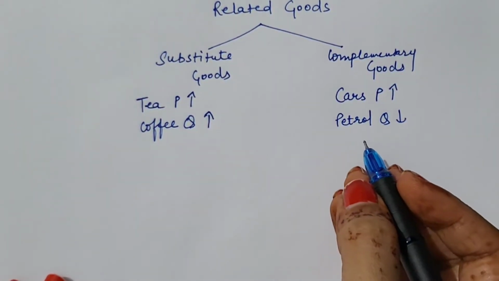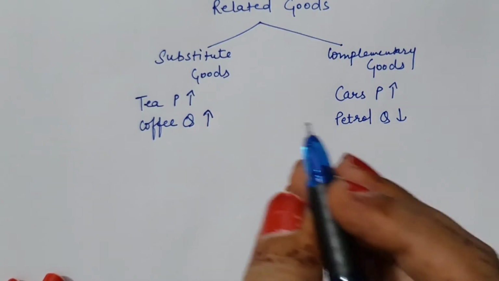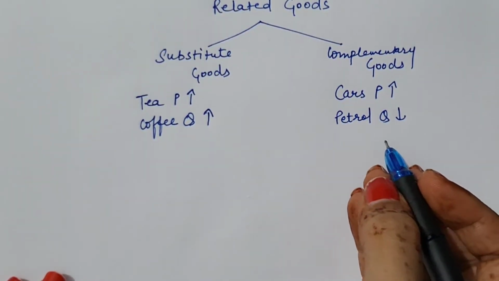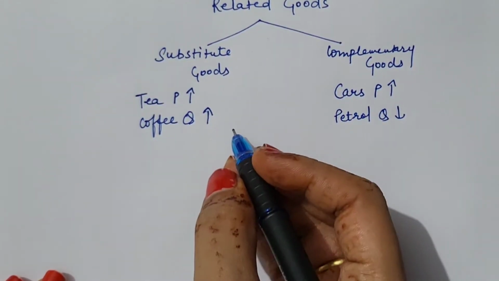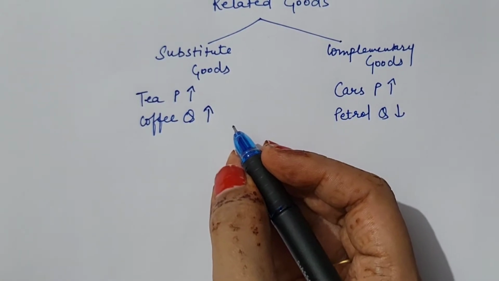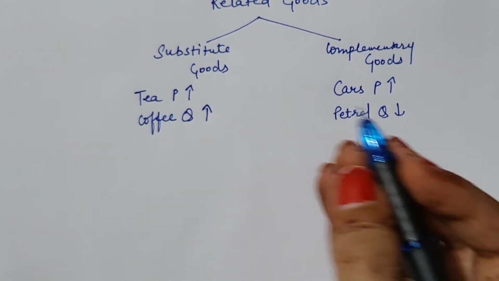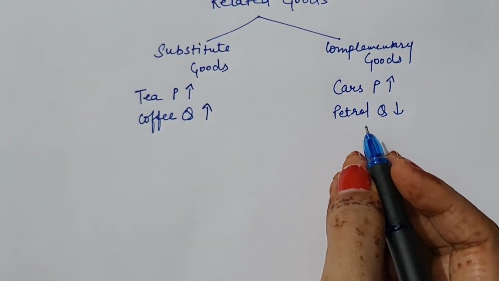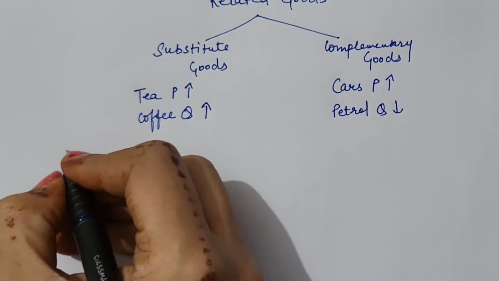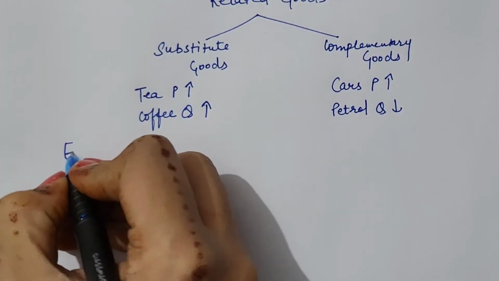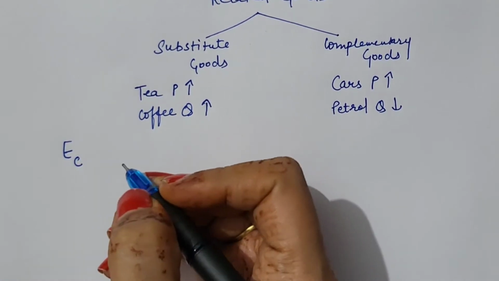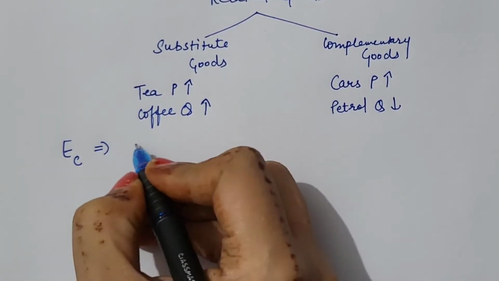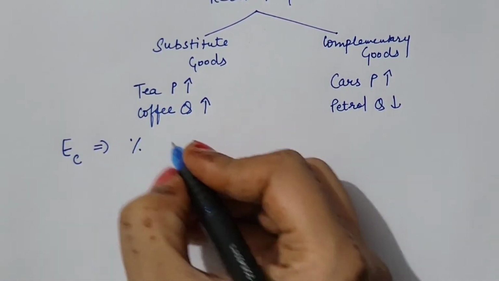When we have to measure the relationship between quantity demanded of a good due to change in price of another good, this concept is known as cross elasticity of demand. So, cross elasticity of demand we are denoting by EC, and here we will derive its formula.